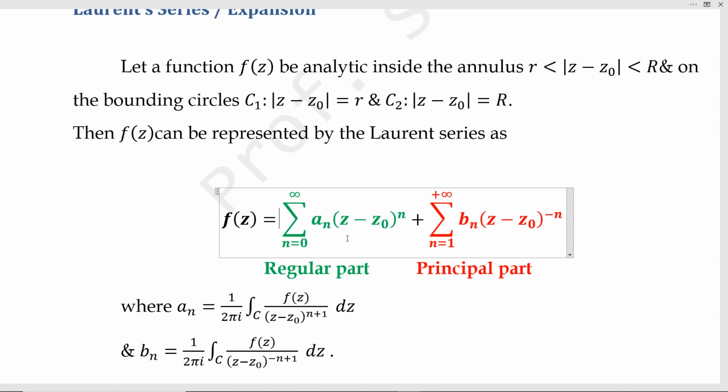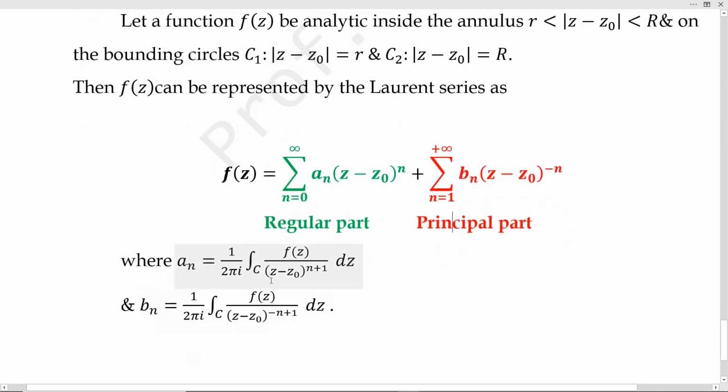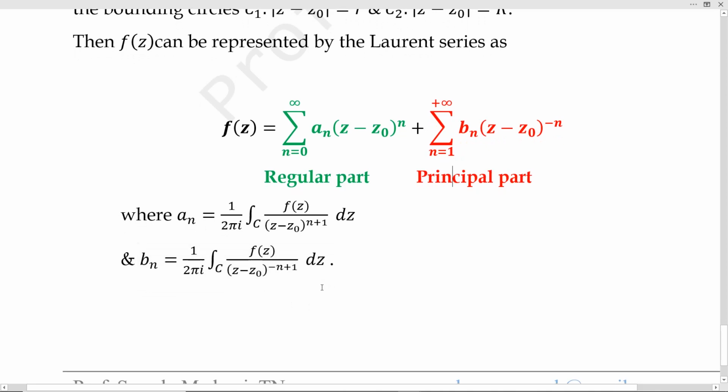And then there is a problem in the red zone always. Here there are negative powers. Suppose only one term, 1 by z minus z naught: z equal to z naught, at the point z equal to z naught, the function is not analytic. So here we have a problem. Singularities will arise in this part only. That's why this part is called the principal part. Okay, keep it in mind. Where a n and b n are given by their formulas.